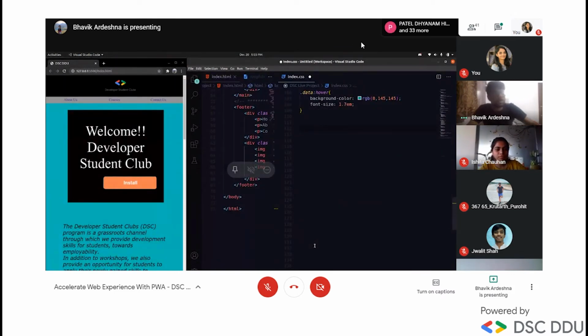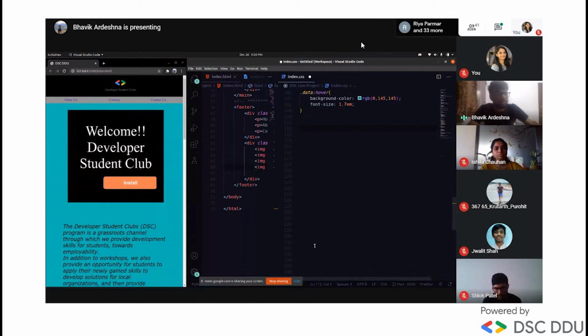Okay, let's first of all give the footer display flex, right? Footer tag, this one, and we will not give a full stop because it's not a class, it's a tag itself.